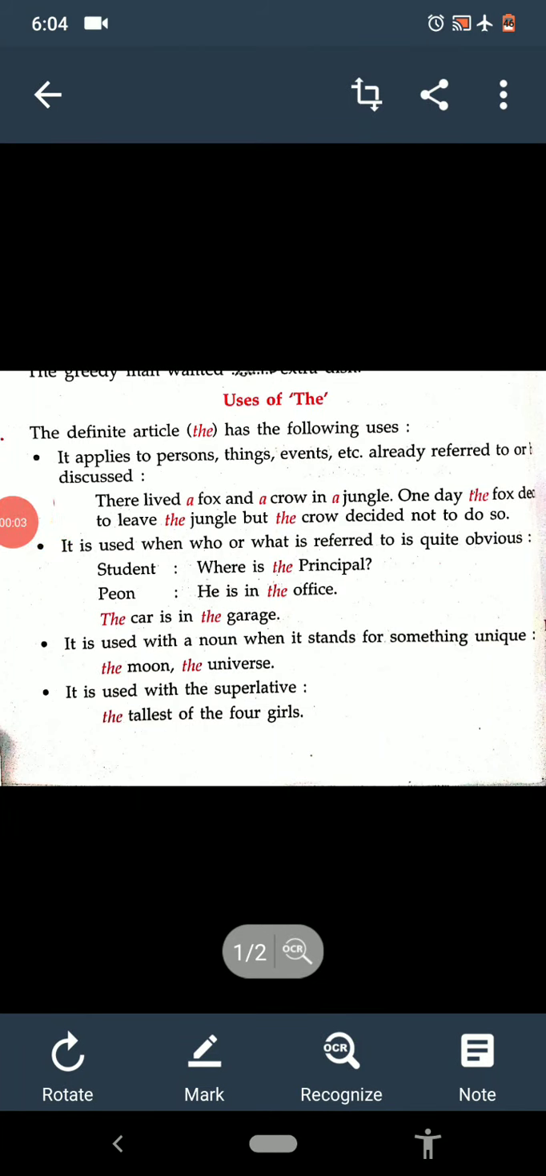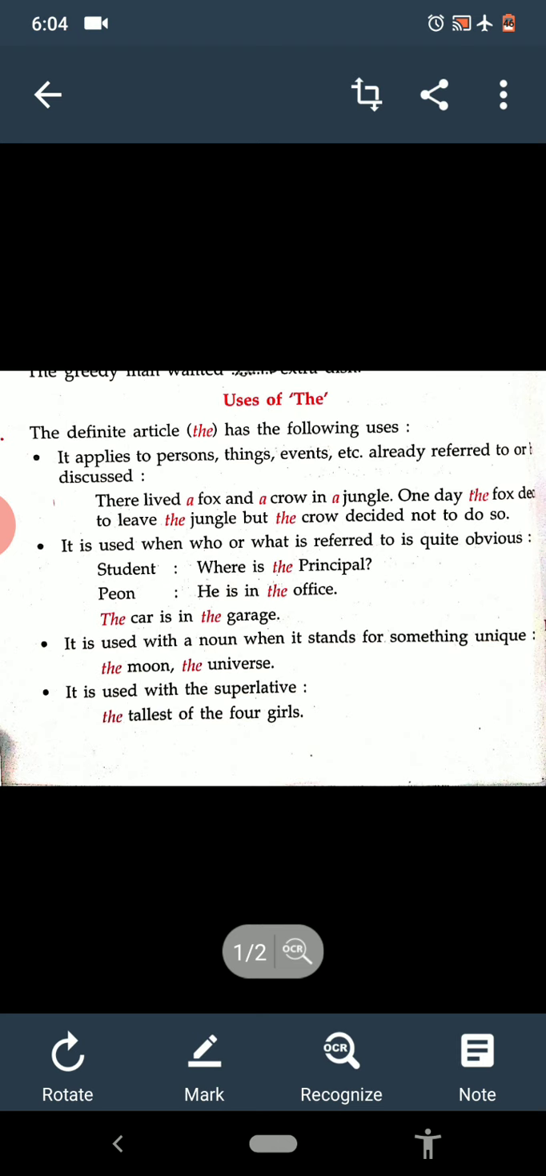Good morning, class. Yesterday we started the topic articles. So the words a, an, and the are articles. A and an are indefinite articles, and the is the definite article. Also, we learned the use of a and an.